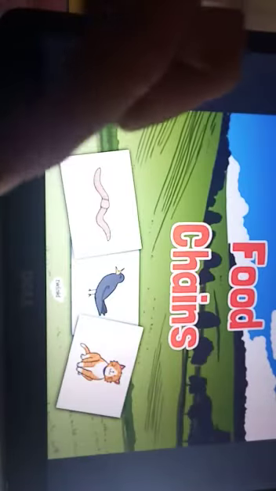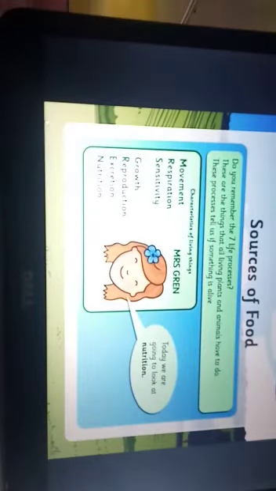Students, what are food chains? Our topic today will be the food chain and our basic aim. What is the aim? Can I use a food chain to show how animals get their food? And the success criteria: I can name some sources of food. I can give examples of carnivores, herbivores and omnivores. I can order the living things in a food chain. If by the end of the chapter we are able to do all this, then our chapter is a success. Now first of all, the sources of food.